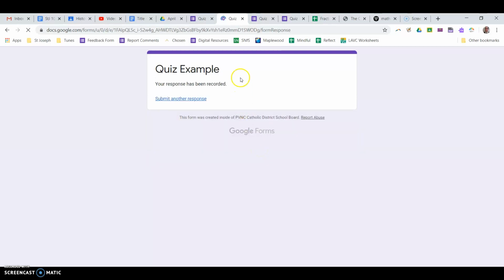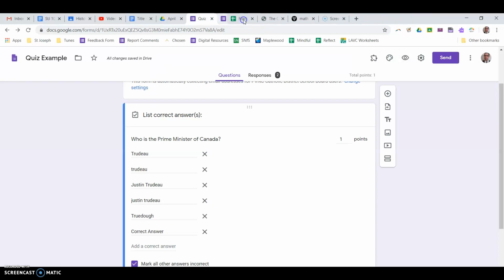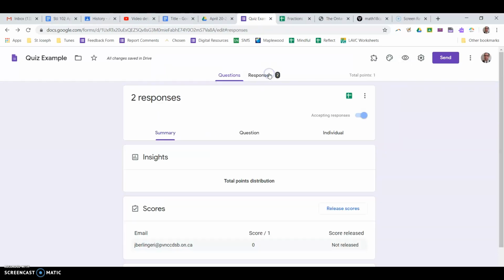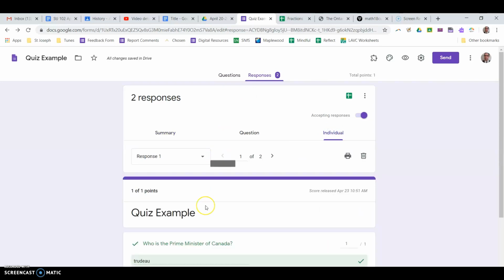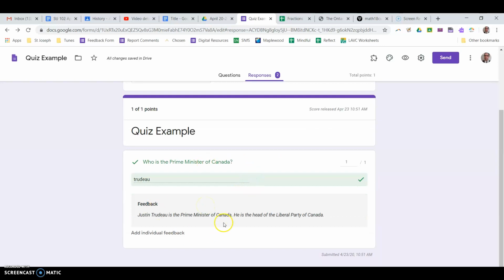Now when I submit it, it says your response has been recorded, but it doesn't give me my score because we turned on review and then release scores. So let me close all these windows to clean up my tabs a little bit. And I go to responses. And I'm going to go to individual responses. Here's the first one, which Google actually now goes back to mark correct because I put in more options.